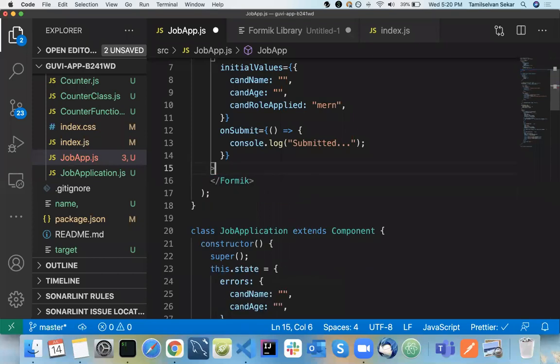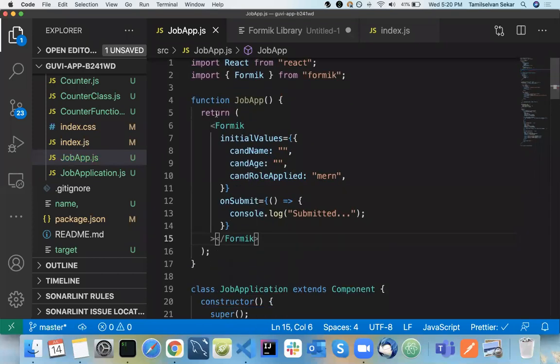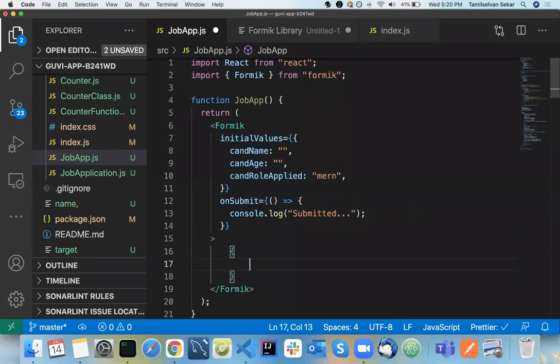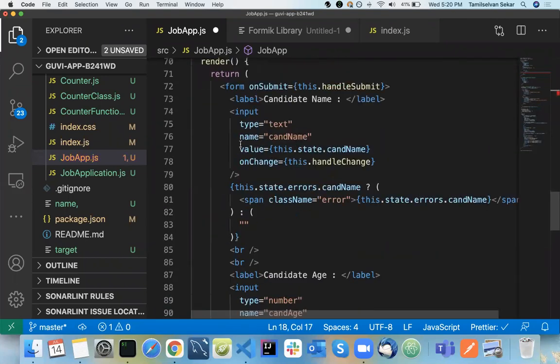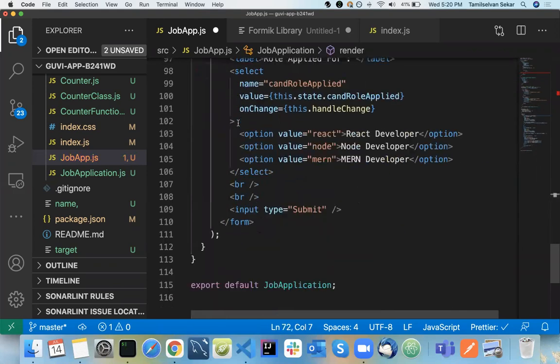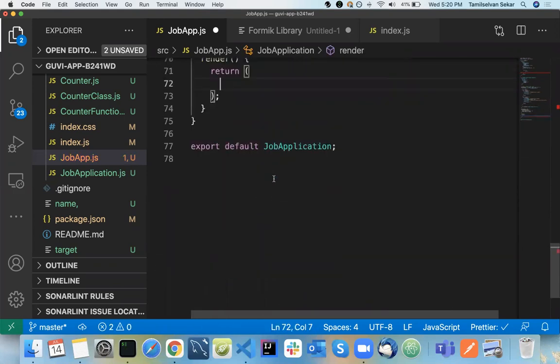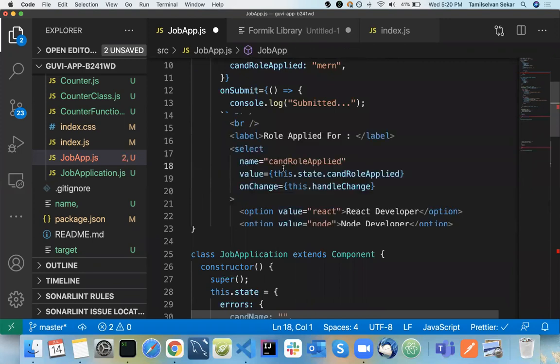See here, I'm typing it from scratch. The Formik library takes two properties for now: initial values and onSubmit. In return, it will give us a function. Inside that, you need to return whatever you want. For example, I'm having this form, so I can return the same form. Here I'm going to use the same form.